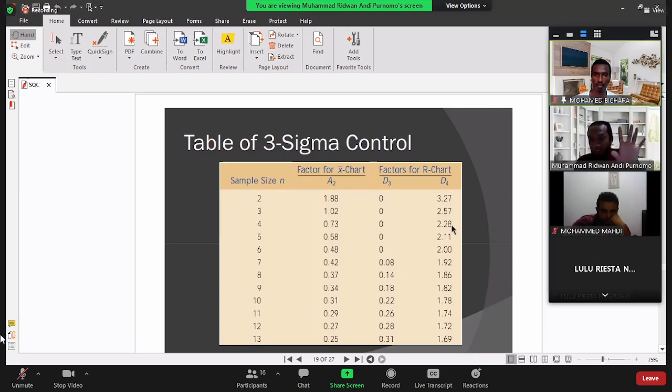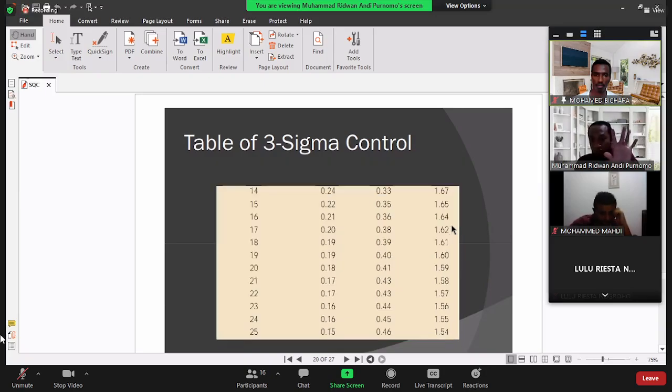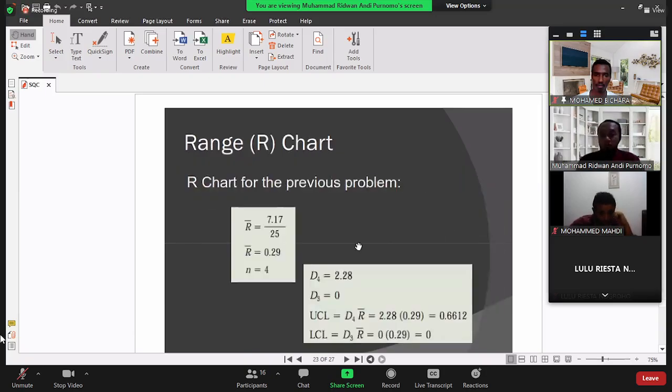Now you memorize the D3 and D4 values. So here, if we implement this, the R bar equals 7.17 from the previous table.